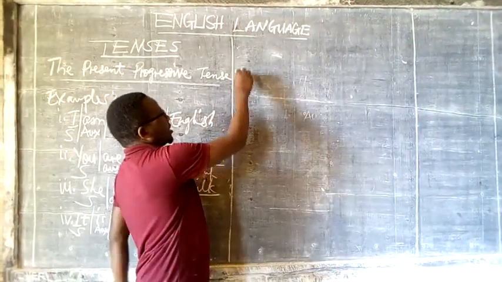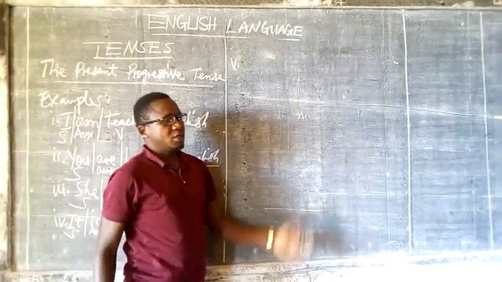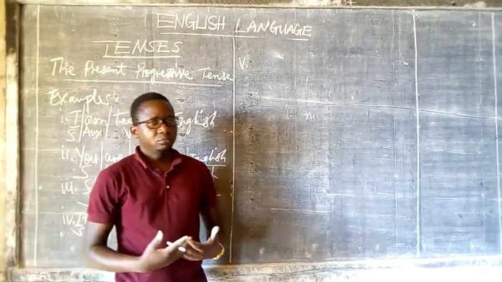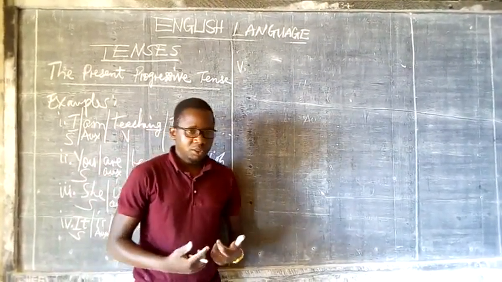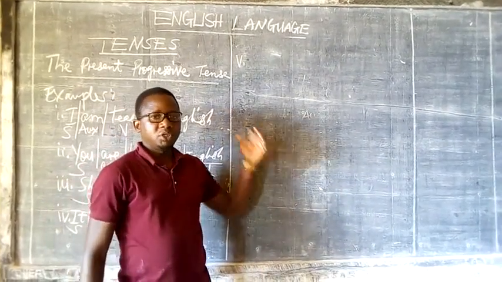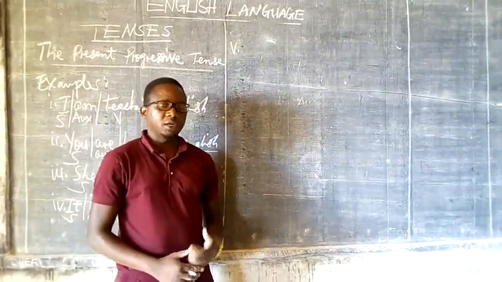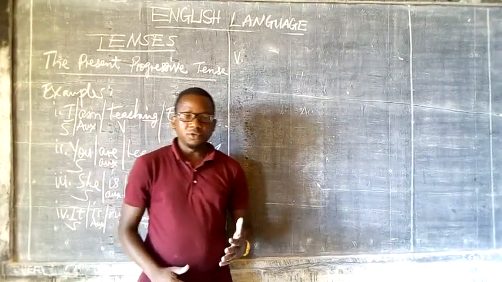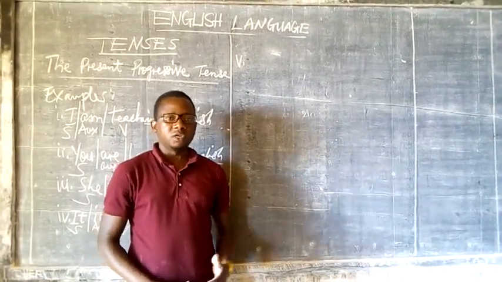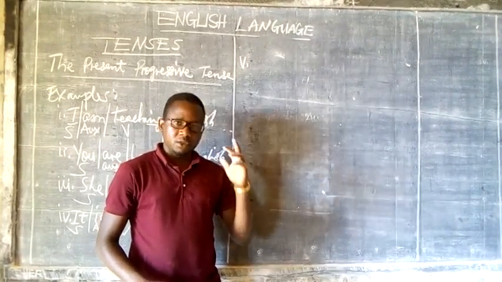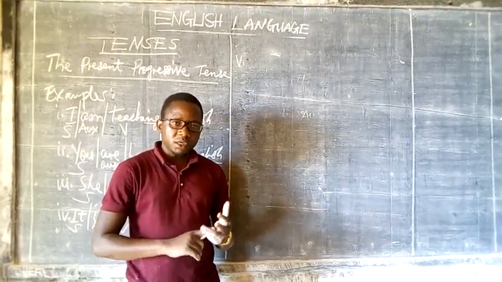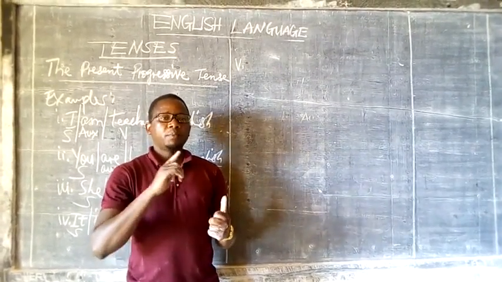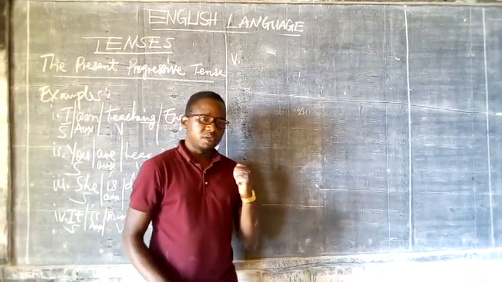Okay, example 5. Let us use another example to express the present progressive tense. You want to talk with a friend, and the tense you want to use is the present progressive tense. How can you speak to your friend? Like I said, you just follow the formula. The formula is what will guide you. If you are correct, the formula will tell you that you are correct. If you are wrong, then the formula will tell you that you are wrong. By following the formula: subject plus auxiliaries is, are or am, plus verb that must take ing formation,